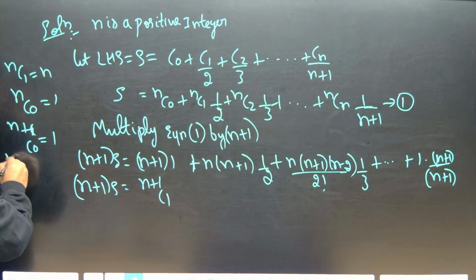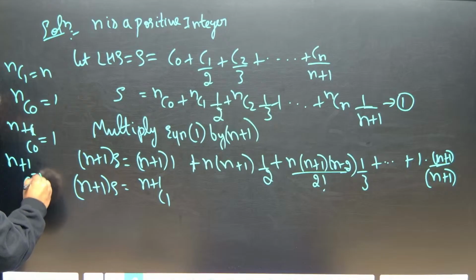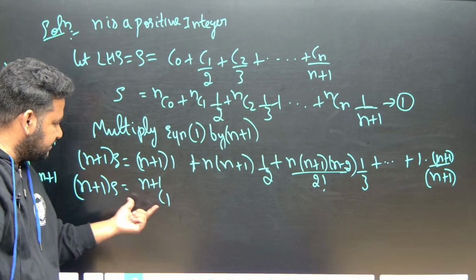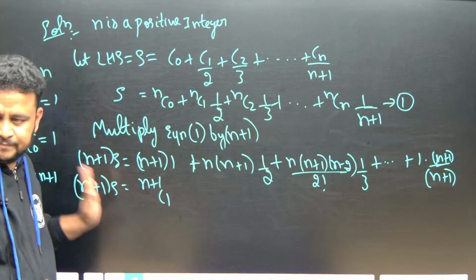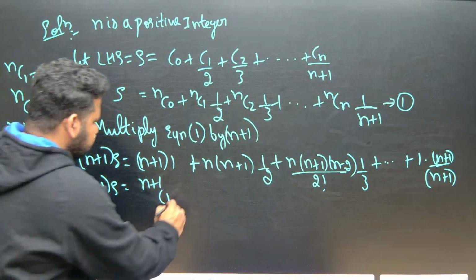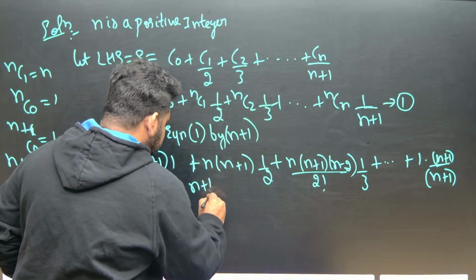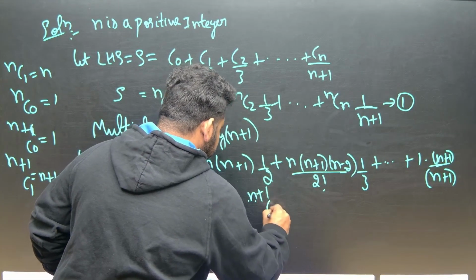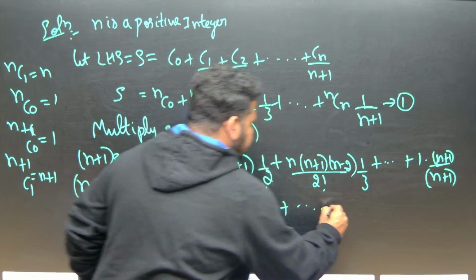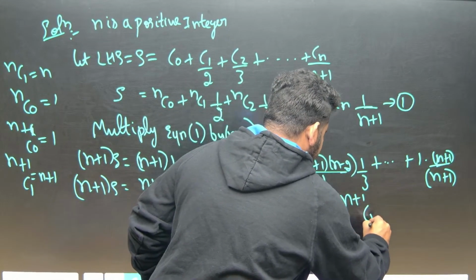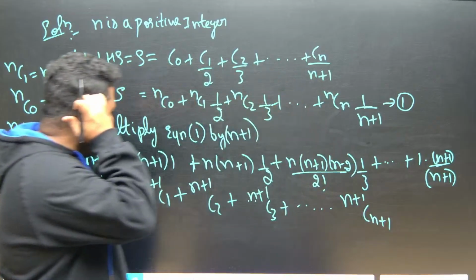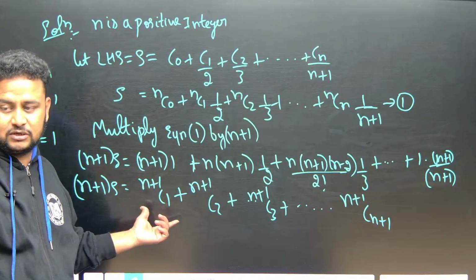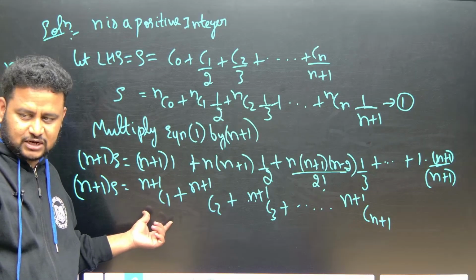n plus 1 C1 is equal to n plus 1. Whatever is on top, that is what I should write. So n plus 1 is there, which means I should write n plus 1 C1. This will become n plus 1 C2, then n plus 1 C3. It will go on and become n plus 1 C n plus 1. But our formula holds good only if it starts from C naught. That means C naught should come here, but C naught is not there.